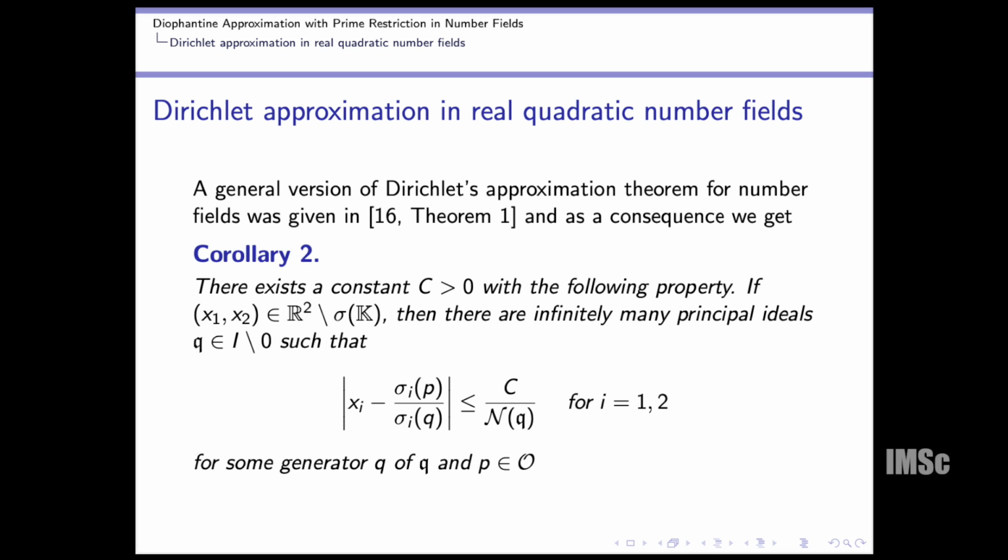So we have a real quadratic number field, so we have two embeddings, sigma_1 and sigma_2. This sigma(k) here is exactly the ordered pair (sigma_1(k), sigma_2(k)), where k belongs to this capital K. Okay, so (x1, x2) belongs to R^2 minus sigma(K). Then there are infinitely many non-zero principal ideals q such that |x_i - sigma_i(p)/sigma_i(q)| is less than or equal to c divided by the norm of that ideal q, for i = 1 and 2, for some generator q of this curly q, and p belongs to the ring of integers.